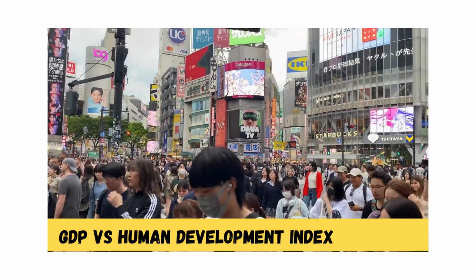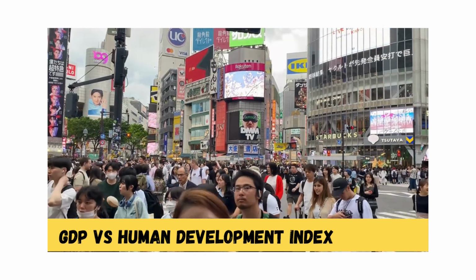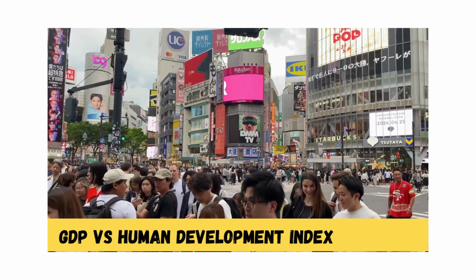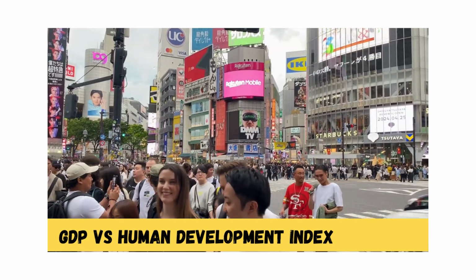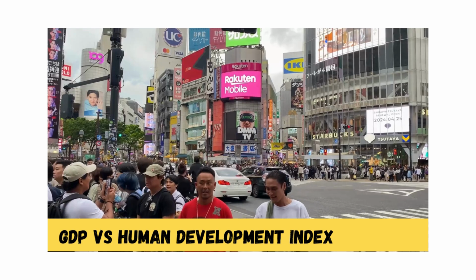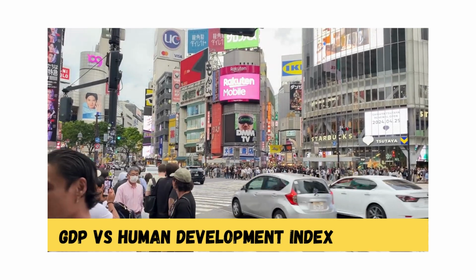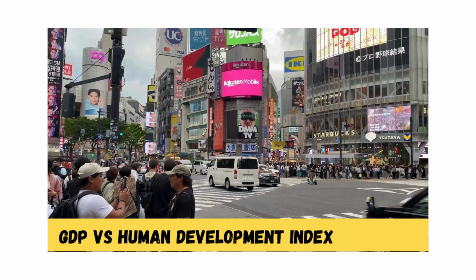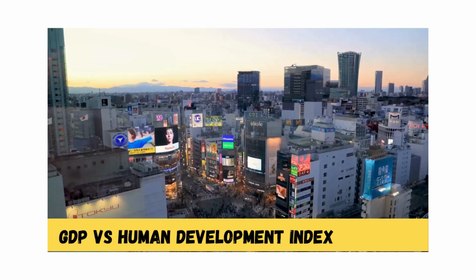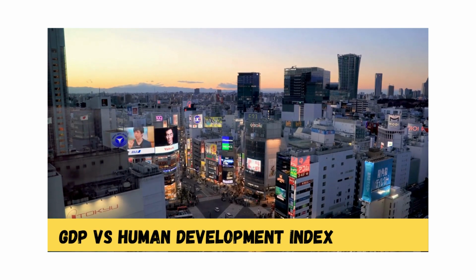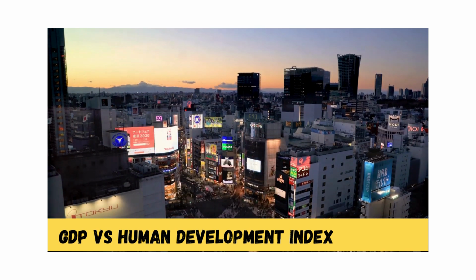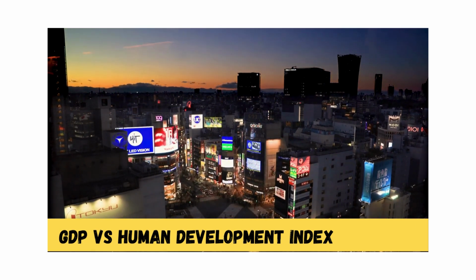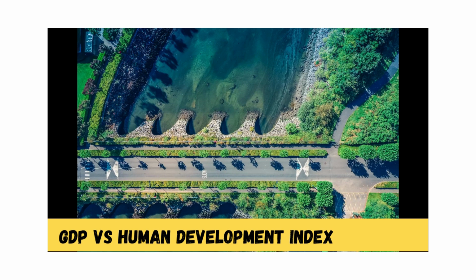Income is the third piece. HDI uses gross national income, GNI, per person, adjusted for purchasing power. This shows how much money people have to spend or save. Norway ranks high in HDI because its income per person is strong thanks to oil wealth and good wages. HDI combines these into a score between 0 and 1. A score closer to 1, like 0.95 for Switzerland, means high human development. A lower score, like 0.4 for some African nations, shows struggles in key vital areas.